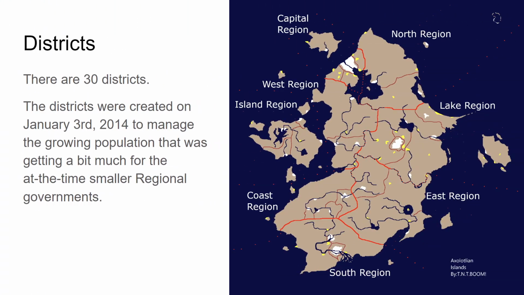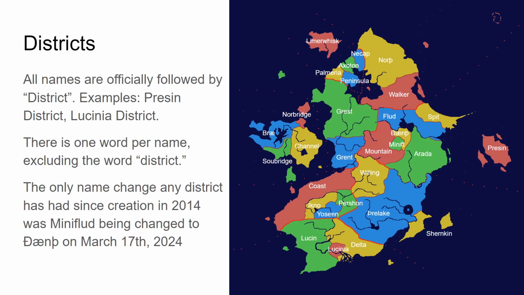So these are the districts. There's 30 of them. They were created on January 3rd, 2014 to manage the growing population that was getting a bit much for the, at the time, smaller regional governments. These are the names of the districts. You can look at them if you want.